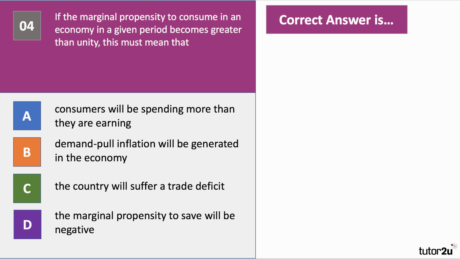So what do we think for 4? The MPC has gone up and it's above 1. The right answer is D. The marginal propensity to save must be negative. A lot of people, when we ask this question, choose A. That would be where the average propensity to consume is greater than 1, rather than the marginal.